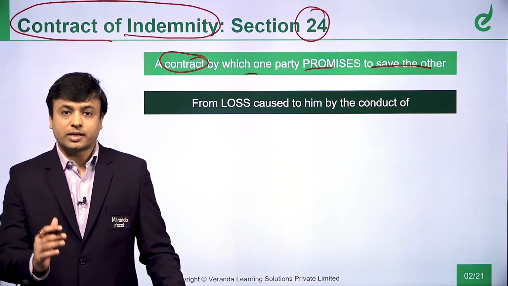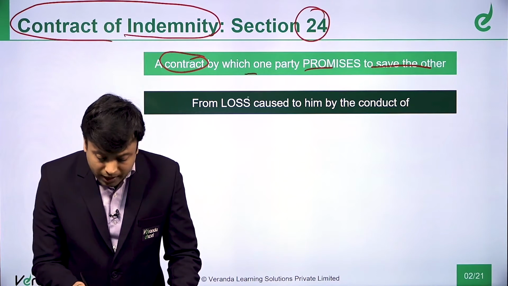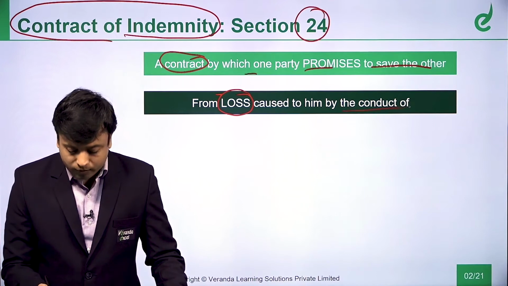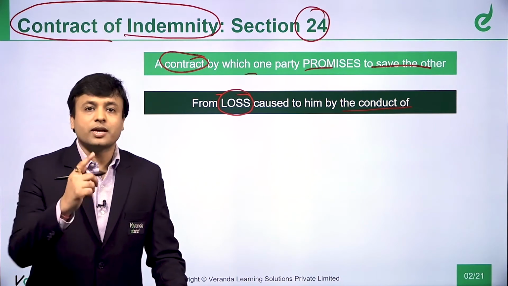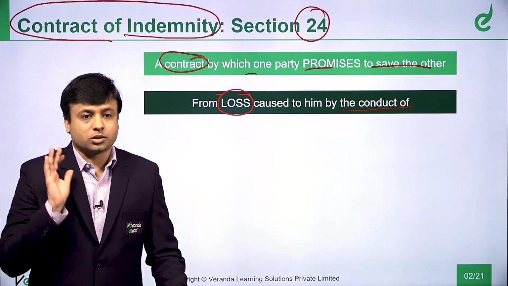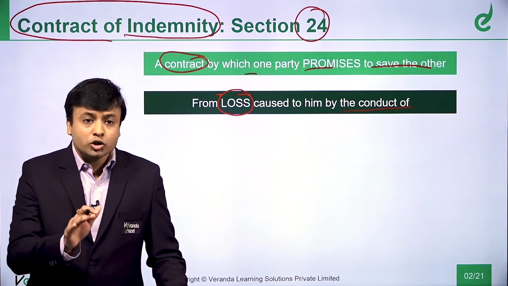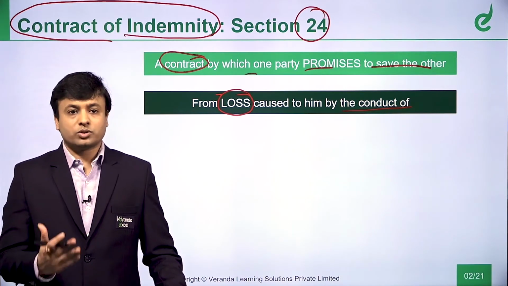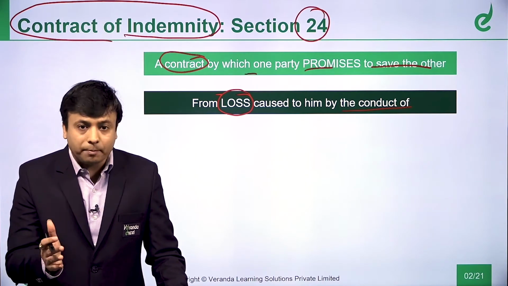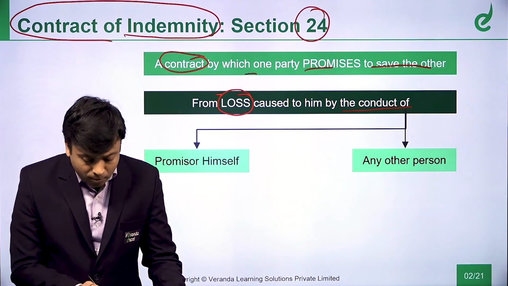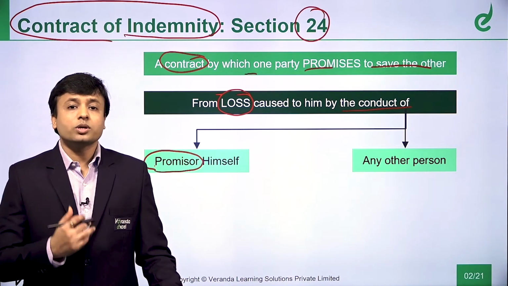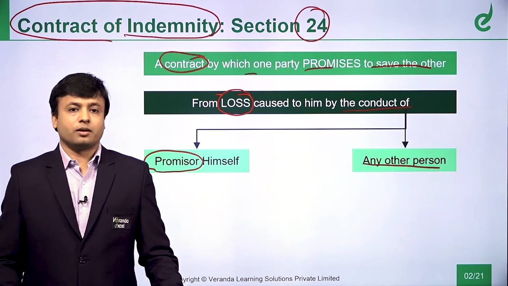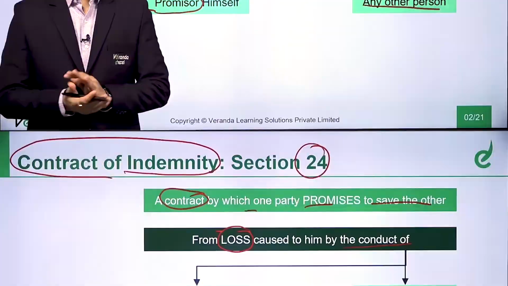From what? I have to save the other party from what? From any loss caused to him by the conduct of. So one party is going to save the other party from some loss which is caused to that party. We have to see why that loss happened. The loss happened by the conduct of whom? By the promiser himself, that means the party who is promising, by his conduct, or any other person. So this is the definition of contract of indemnity.